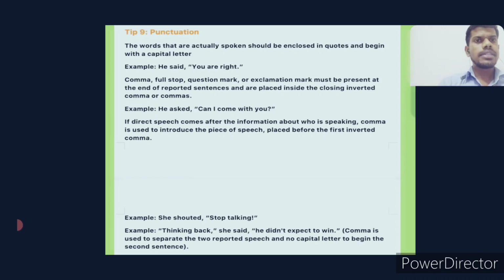Example: he asked, comma is there, then double inverted comma, and again the question mark is there. If direct speech comes after the information about who is speaking, a comma is used to introduce the piece of speech and placed before the first inverted comma.